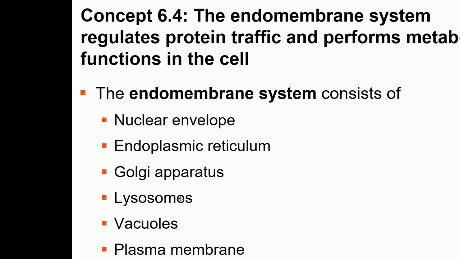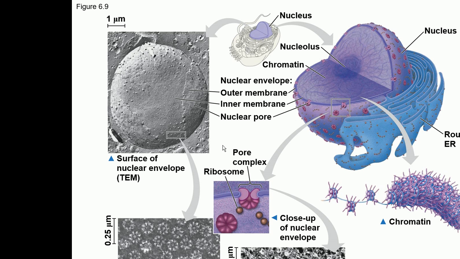And then the nucleus is surrounded by the nuclear envelope. You can see this is the nuclear envelope, and this nuclear envelope actually extends into the cytoplasm, and it forms the network of membranes, and this is called endoplasmic reticulum.